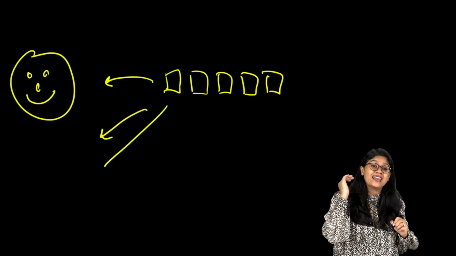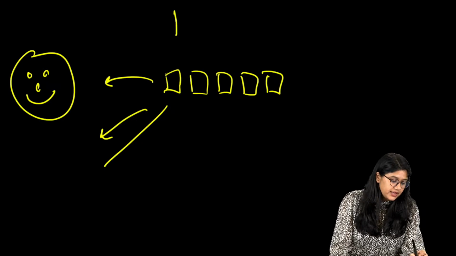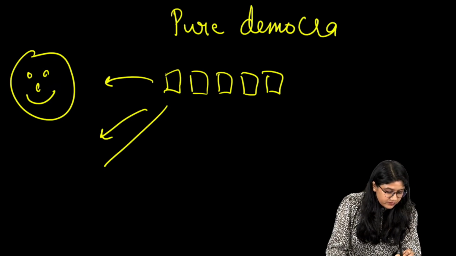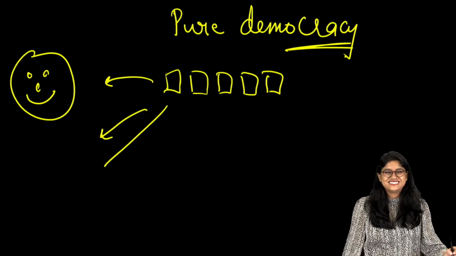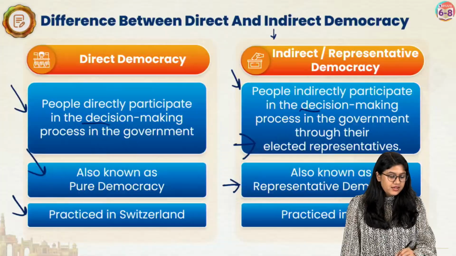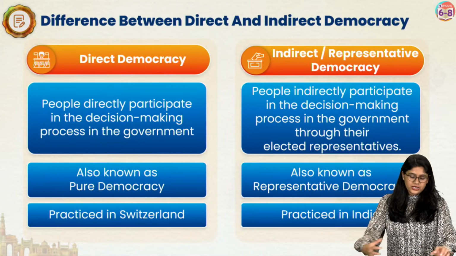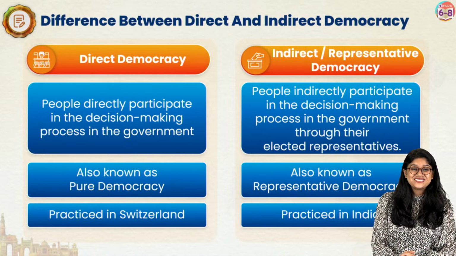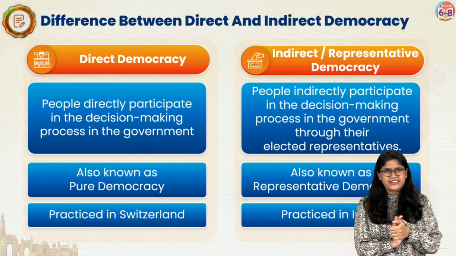If you go directly and speak to your principal like this, then that is pure democracy. Are we clear about these two, direct and indirect democracy? Clear now? Yes. Now we are clear. Now we can definitely write the answer.